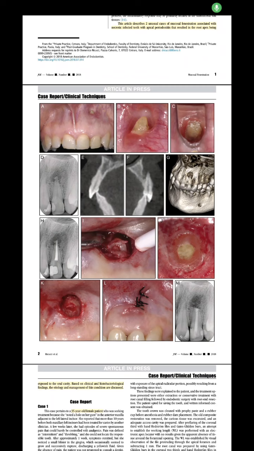I think this is an interesting paper, and it provides information about the disease that we are treating on a daily basis and how sometimes it presents itself in unusual ways. And I think it is also important for us to come up with protocols to manage those cases in terms of non-surgical treatment, how to deal with irrigations and how to deal with medicaments. Also, for surgically approaching those cases, and the histology also provides us with a further understanding of what's really going on in those cases.